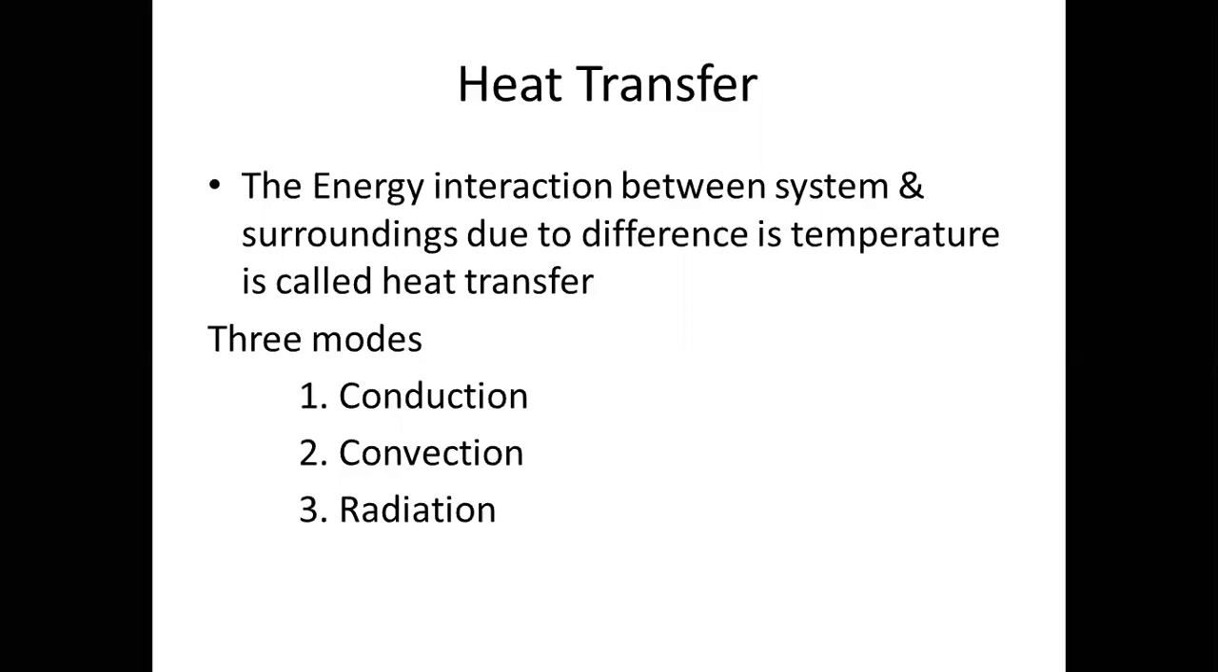And the last one is radiation, which does not need any medium or any contact. The best example is getting heat from the sun. The heat from the sun travels through vacuum and then our atmosphere, and then it touches our earth. So it is very clear that for that transfer it does not need any contact or any medium, and that type of heat transfer is called radiation.